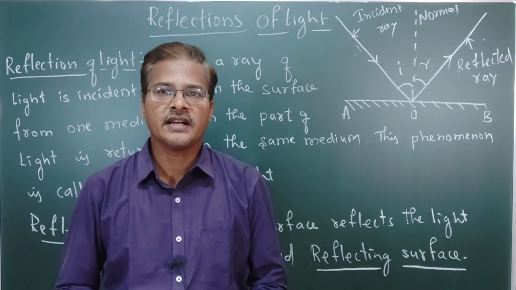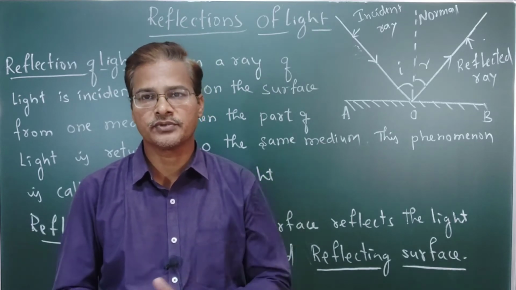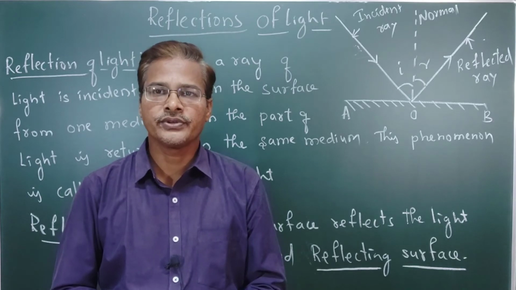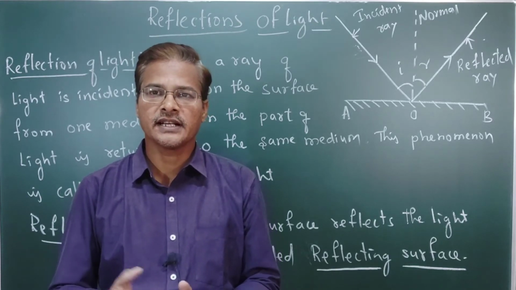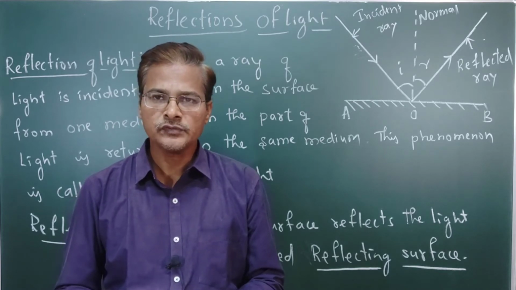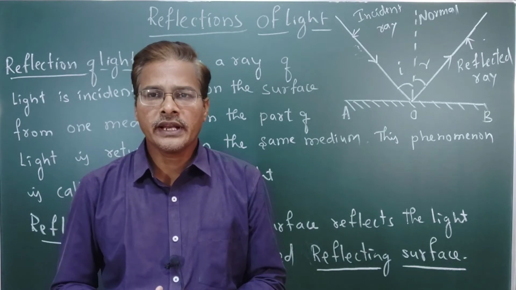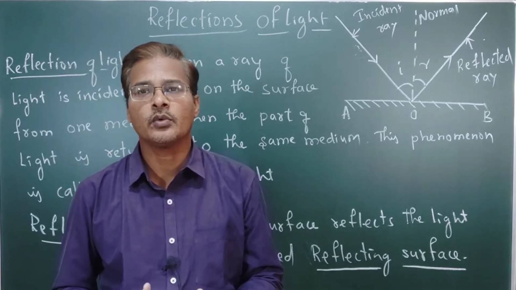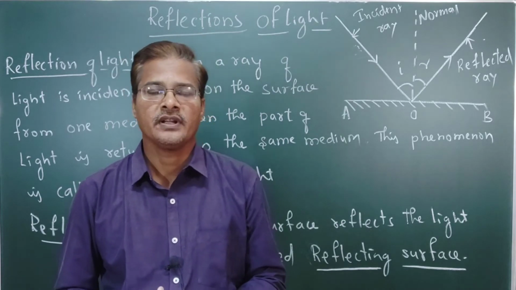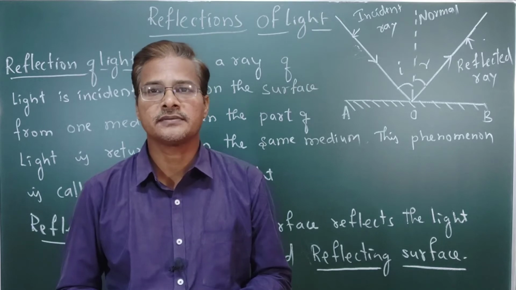Because of that, if I want to explain those things, I require these terms. So I am just going to give some terms. After understanding those terms, we can go for refraction. In ray optics, to understand ray optics, first we have to understand reflection. Reflection of light means what? That we have to understand.